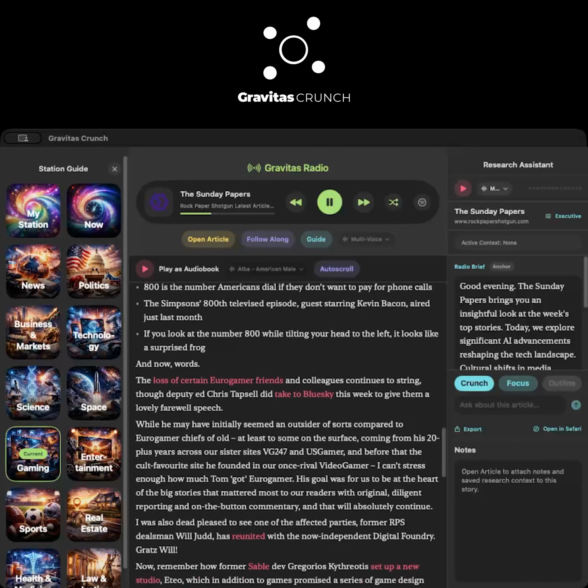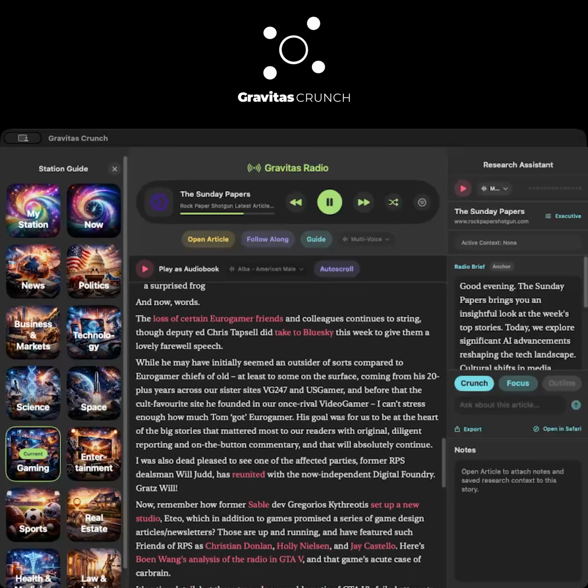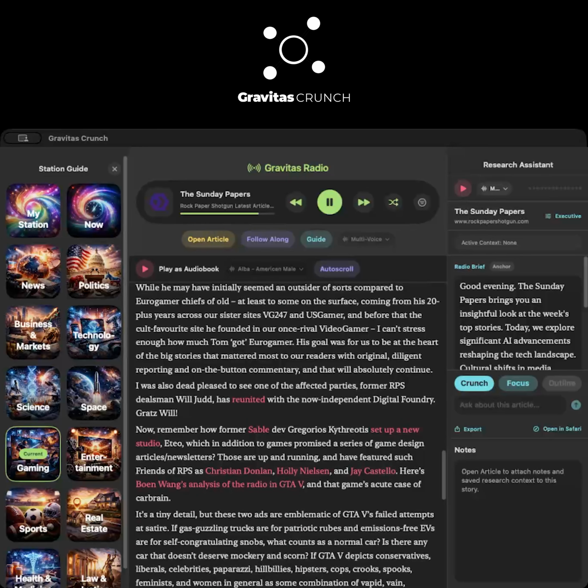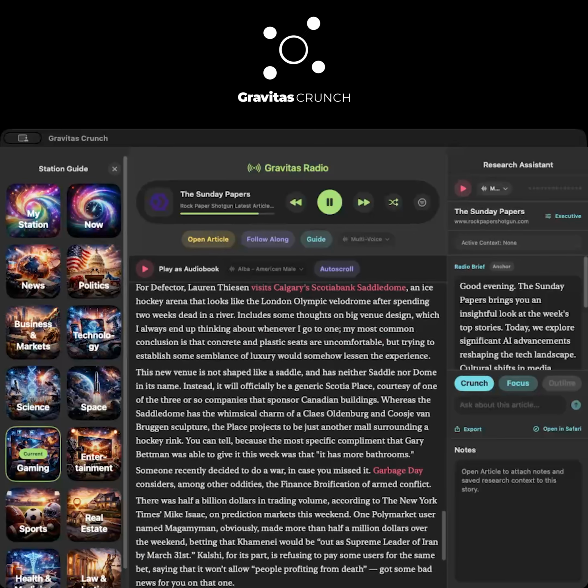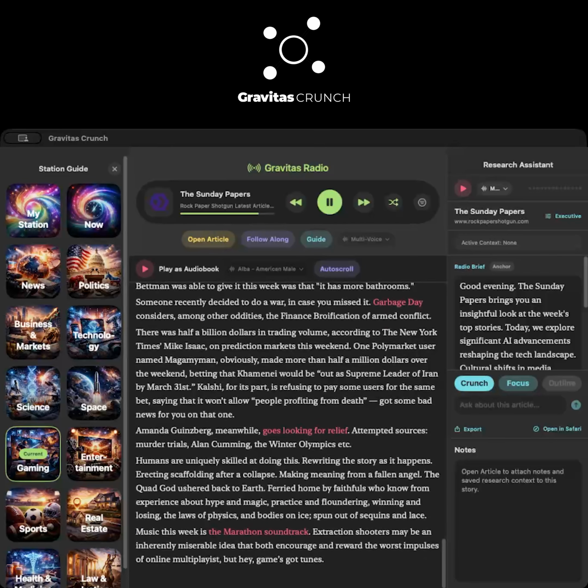How it works. Gravitas Crunch is built so you can move between deep reading and ambient listening without rebuilding the same context over and over. Gravitas Crunch shifts from reader to working tool.